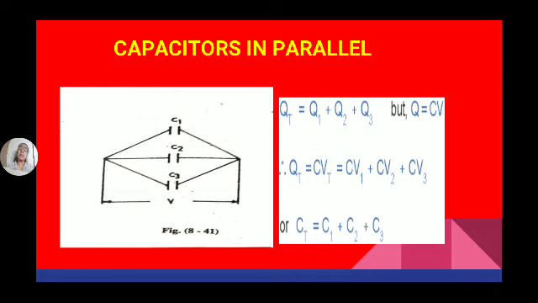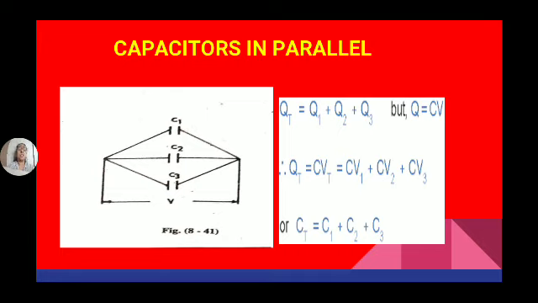Or if the capacitors are connected in parallel, here there are two statements: the voltage across each capacitor is the same and equal to the applied voltage. But the charge passing through each capacitor is different, and the total charge is equal to the sum of the charges accumulated on each capacitor. So Qt = Q1 + Q2 + Q3.